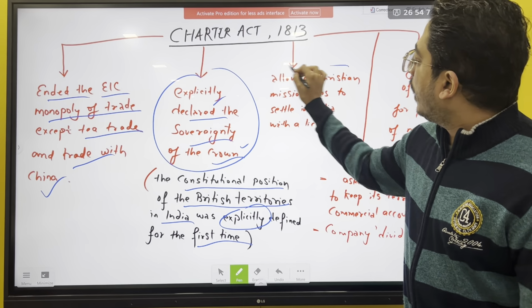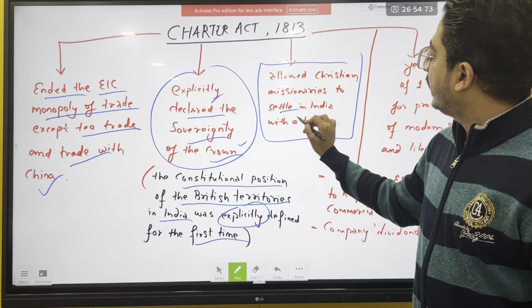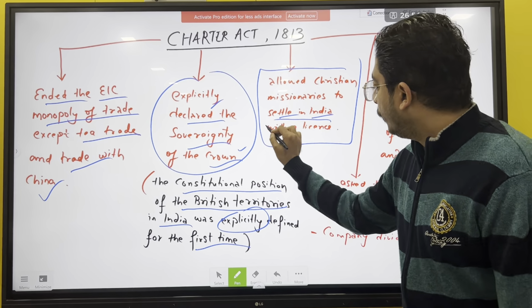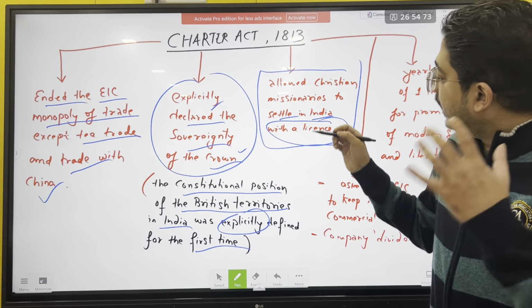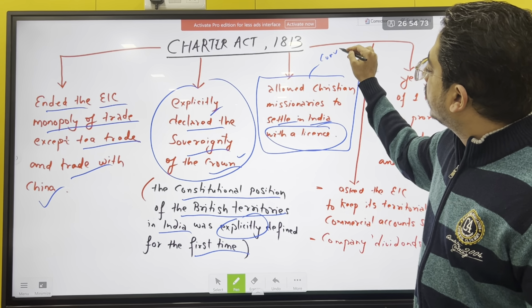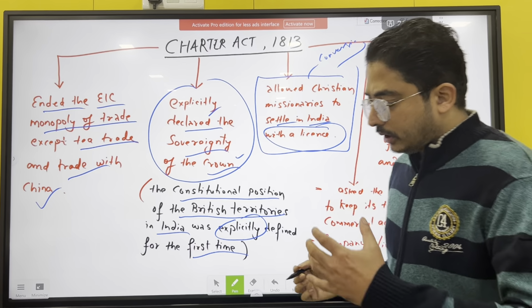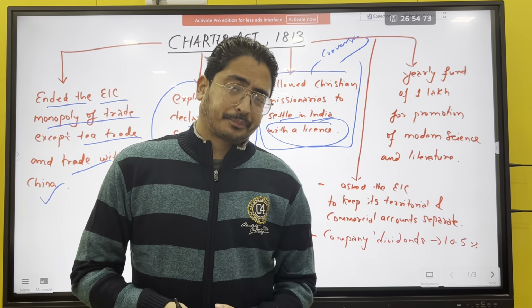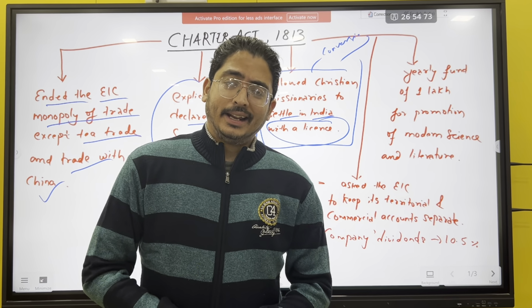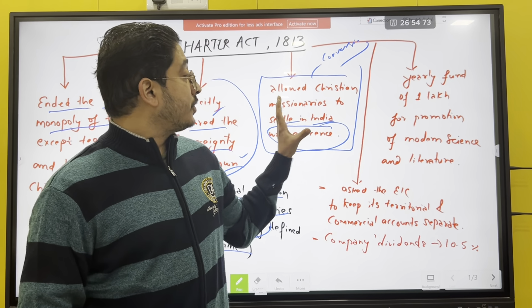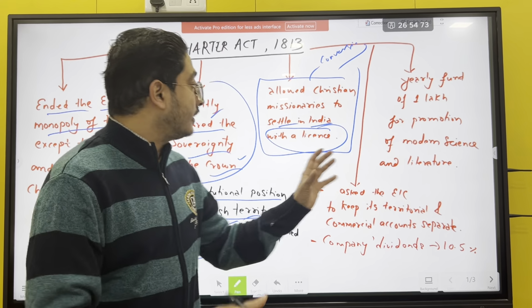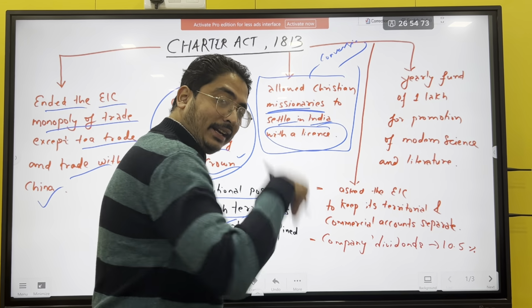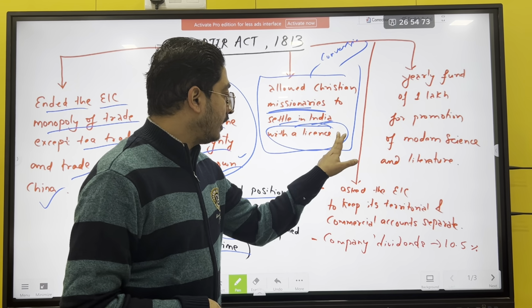Now it also allowed Christian missionaries to settle in India, that too with a license. So here there is a conversion aspect: we all know the Christian missionaries wanted to spread Christianity in India. So this provision was made legal, that the Christian missionaries can come and settle in India, with a license.